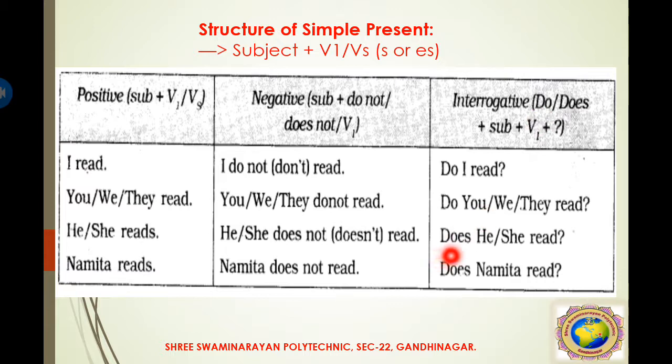So here, third person singular, so does he or she read, or does any name read. This way we can understand that a simple present tense sentence can be made in any form, positive, negative or interrogative, or question form. Okay, I hope you have understood in a short way.